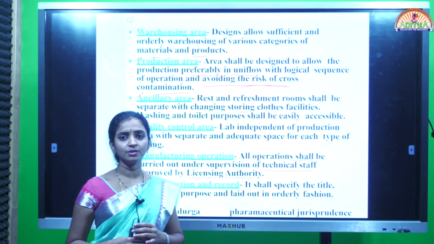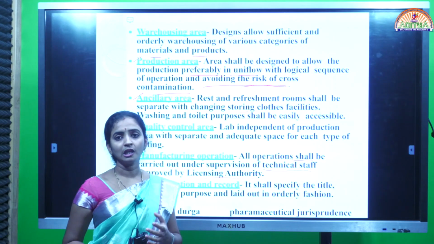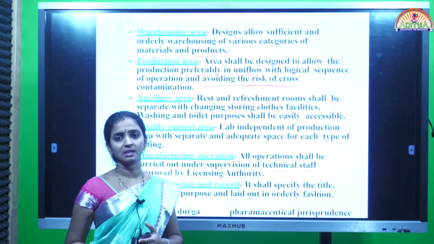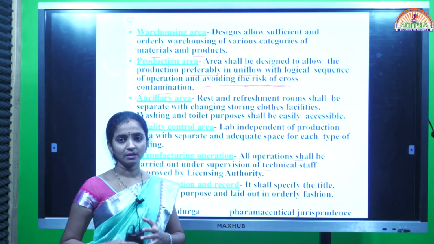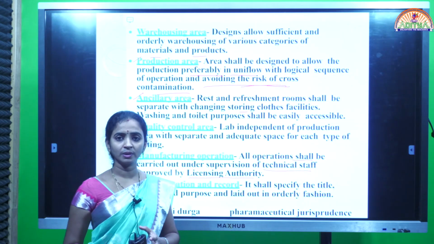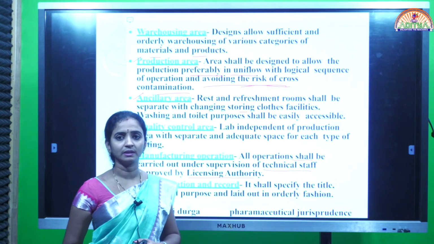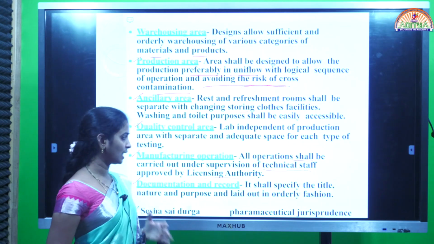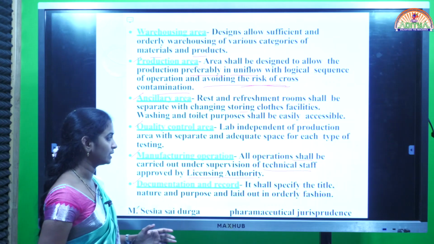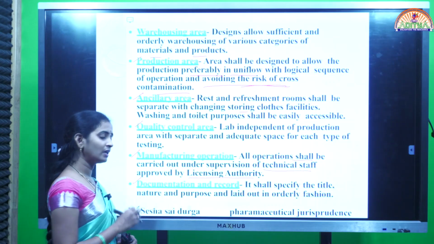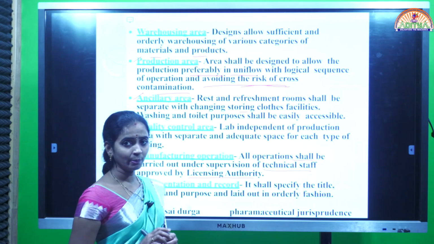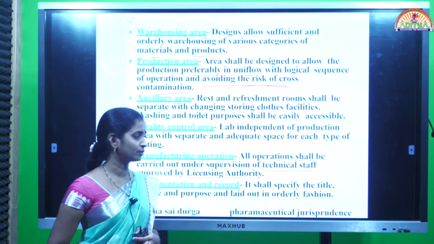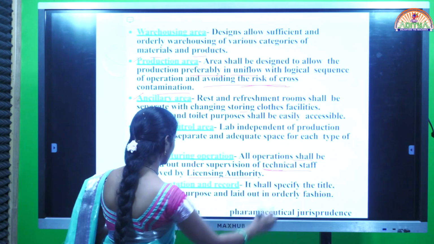So the person should have some technical knowledge and experience, and also educational knowledge, some qualification must be there. With qualification and knowledge only, he should get a license from the licensing authority. After that, the person is able to do all the activities. So in the manufacturing area, whatever the procedures they are carrying out, all the procedures should be carried out under the presence of the technical staff only.